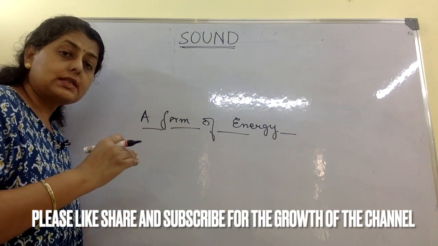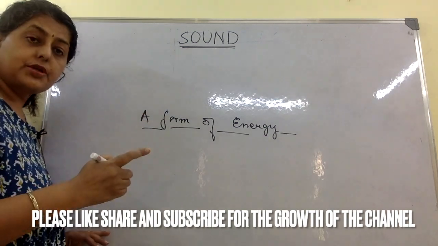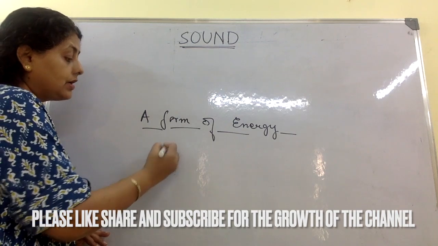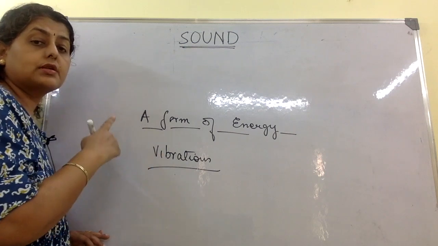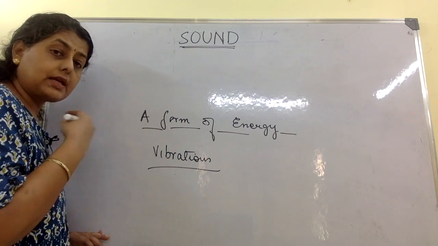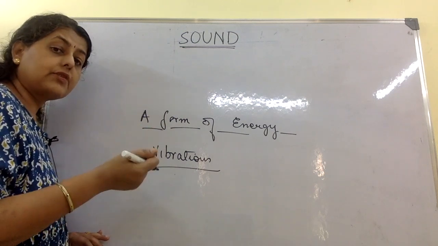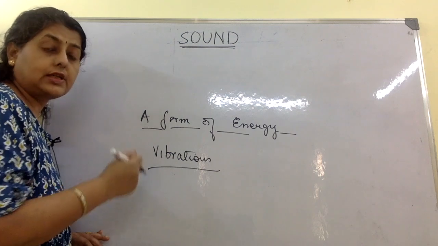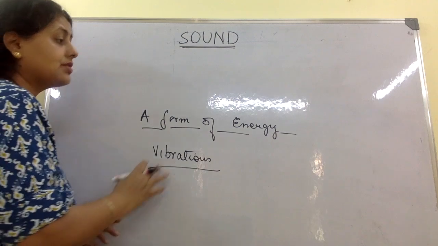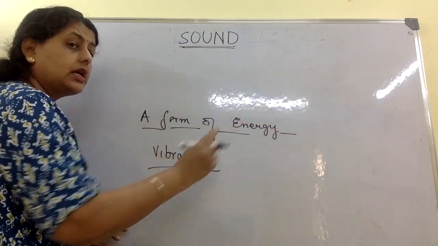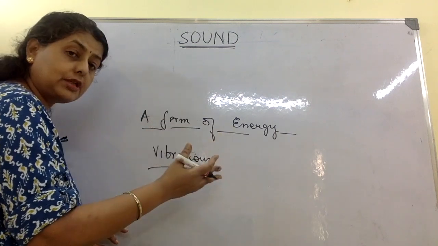So sound is basically produced by vibrations. And so any vibrating body will produce sound. As I said, it can be an animal, it can be something that we are vibrating in order to produce sound. Now, I said that the vibrations reach the human ear and then we hear it. Not only human ear, it reaches any animal's ear and the animal hears it.